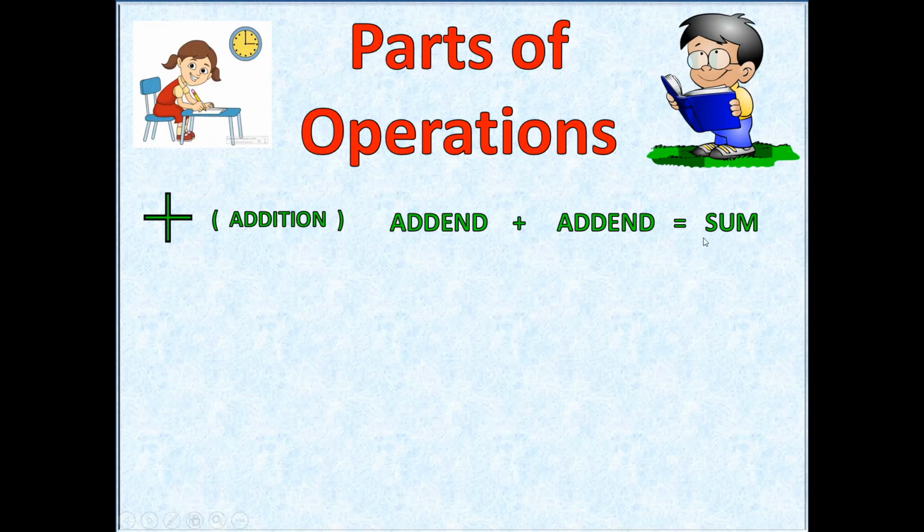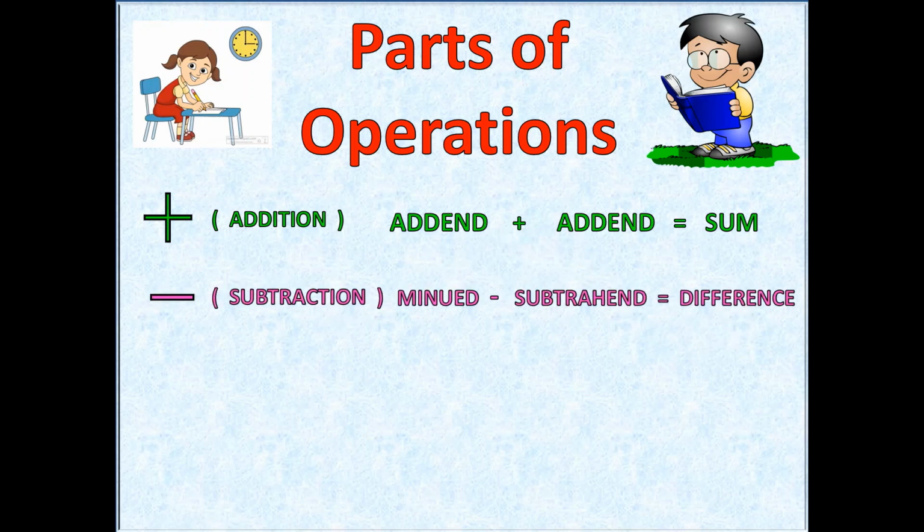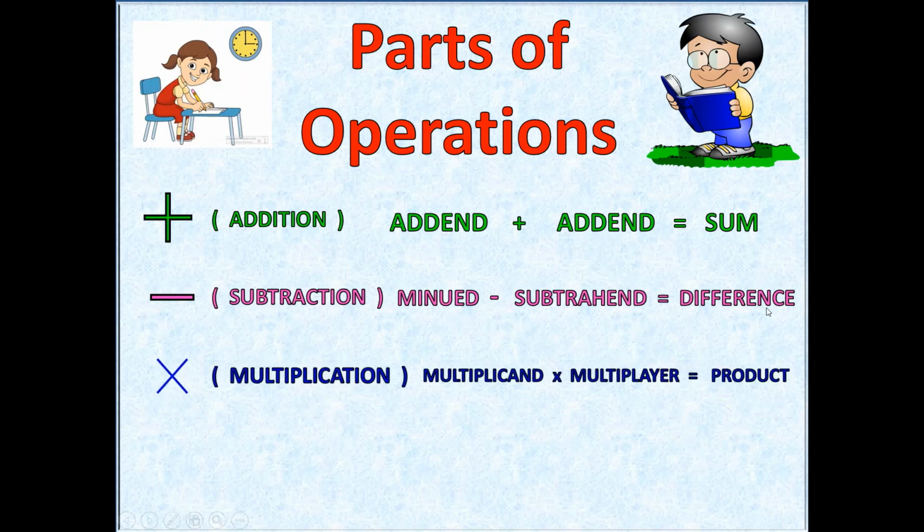Now like that only we will check in subtraction. Now the subtraction symbol should be like this, and in subtraction also we have three names: minuend, subtrahend, difference. Multiplication. The multiplication symbol is like a x, and in multiplication also we have three names: multiplicand, multiplier, product.